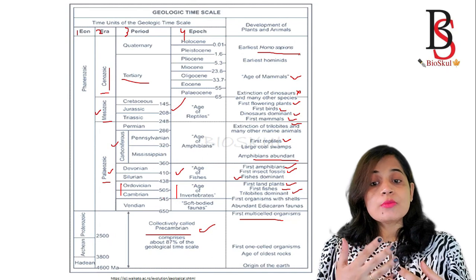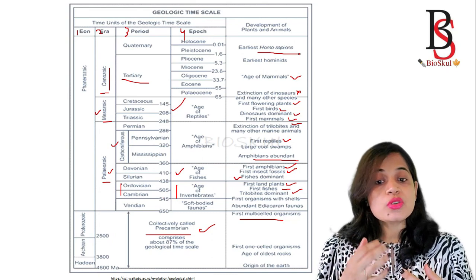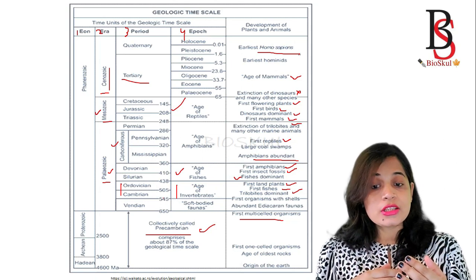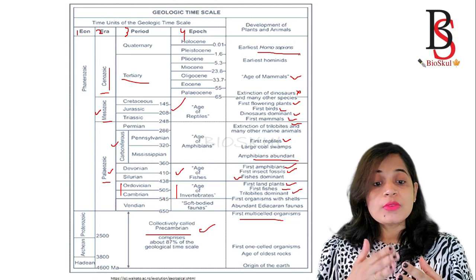Okay, then next comes the Mesozoic era. The Mesozoic era is divided into three periods, that is the Triassic, Jurassic and the Cretaceous, and this is known as the age of the reptiles.